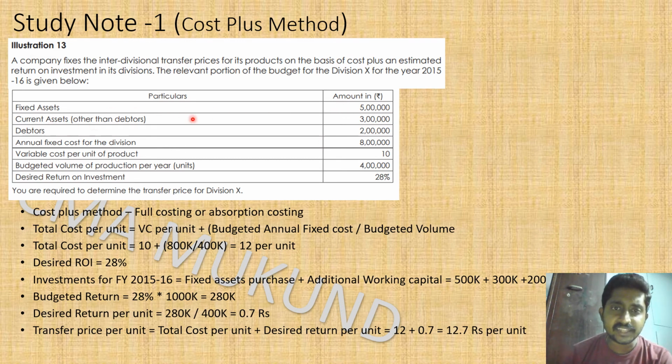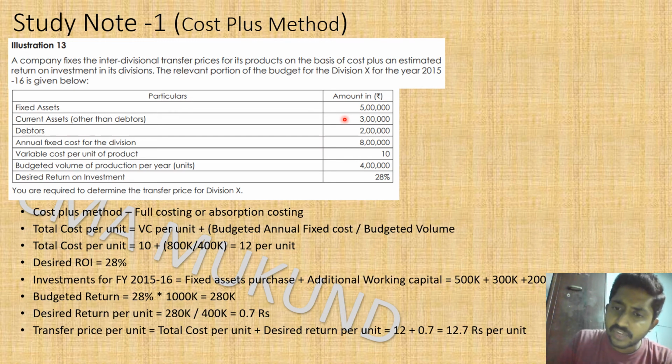And current assets of 3 lakhs. So what is this current assets? Is it a balance sheet item? Yes, it's a balance sheet item, but why is it coming here? It is a budget. So in the budget, what do current assets do? The company's sales volume would have gone up, because of which they have to maintain higher inventory of raw material, have to maintain a higher level of debtors, or give more credit terms to the vendors.